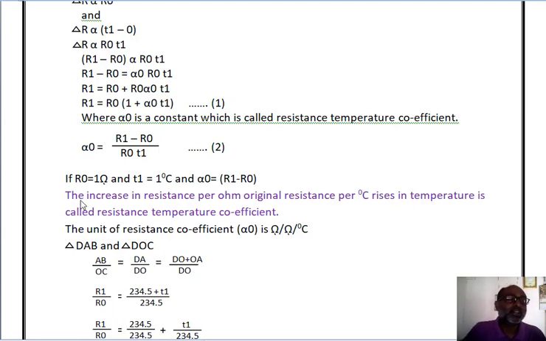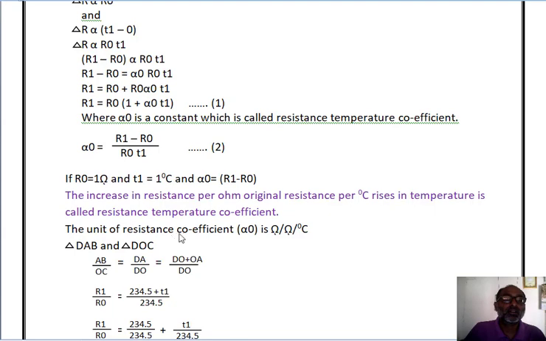Now from that, the increase in resistance per ohm of original resistance per degree centigrade rise in temperature is called the resistance temperature coefficient.